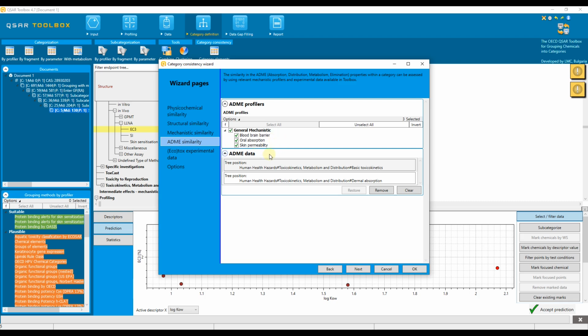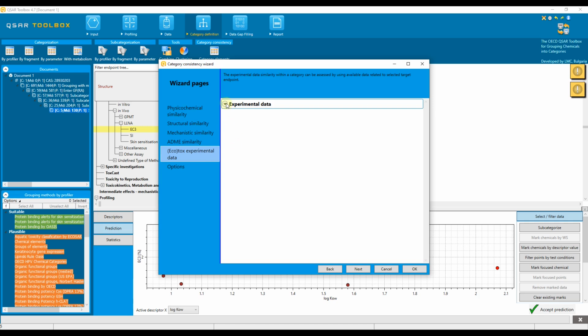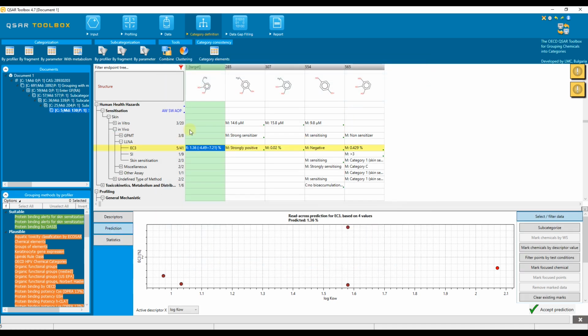The next level is related to the extraction of experimental data from related studies. In our case, the requested experimental data refers to EC3 data. The last level is related to the options controlling how many chemicals should be included in the corresponding report. We will keep the default setting here. Now confirm the selection with OK and wait for the result.